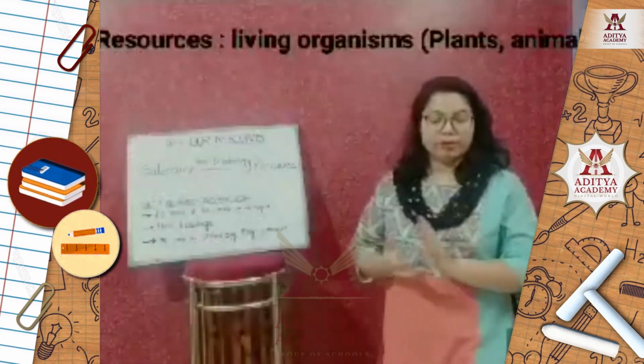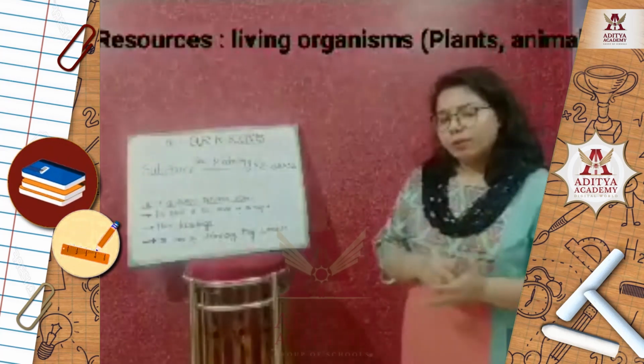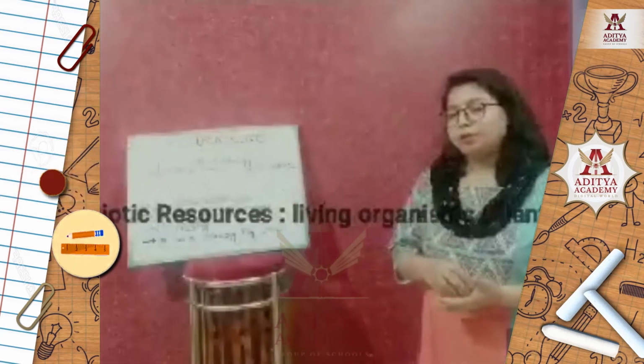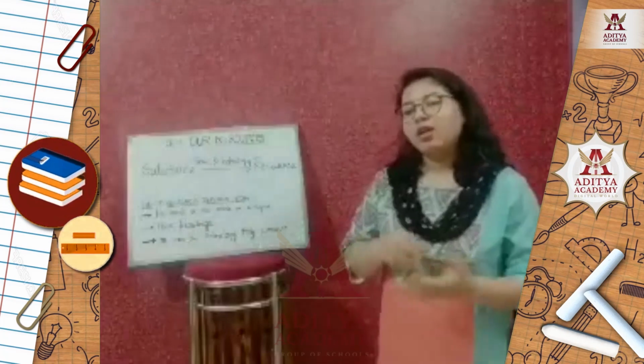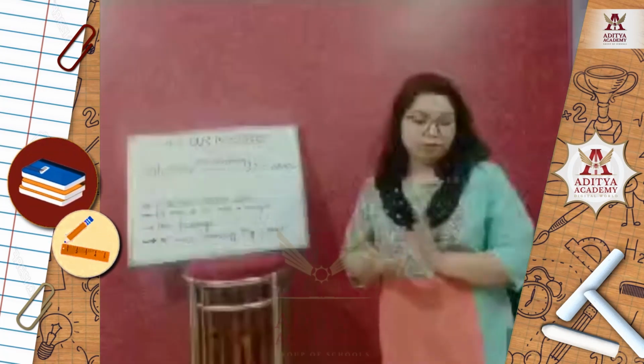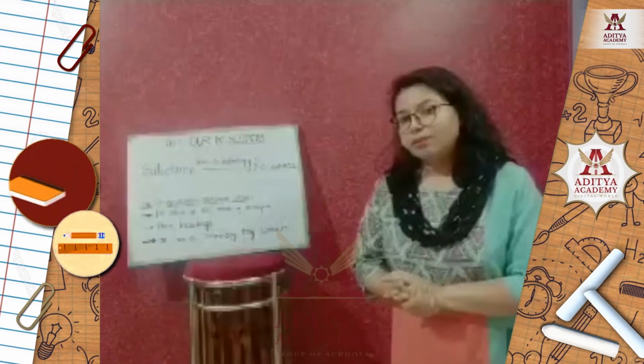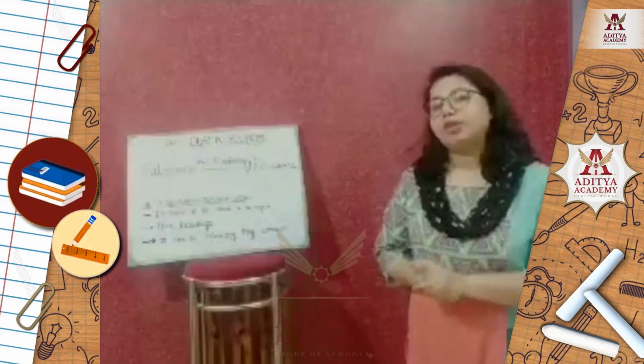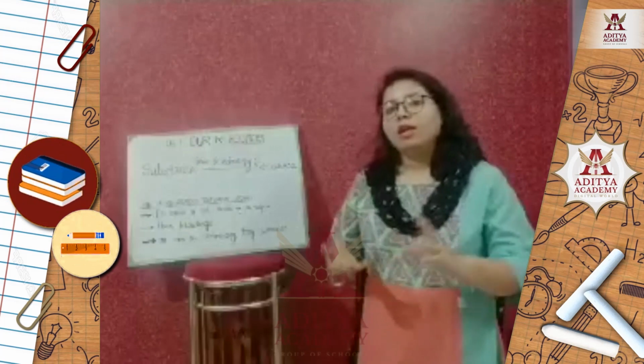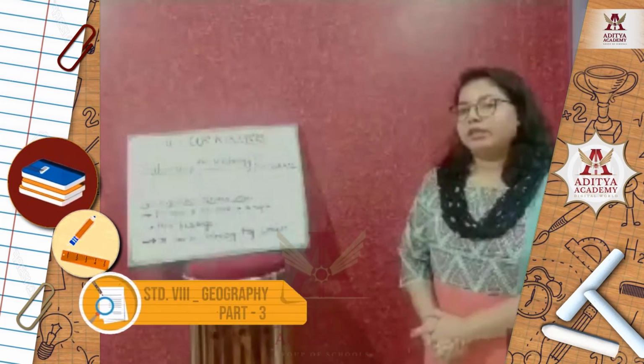Examples of biotic resources: domestic animals, wild animals, birds, fish, any type of reptiles. Apart from this, grassland, grasses, herbs, any type of trees and plants, they all fall under the biotic resources.